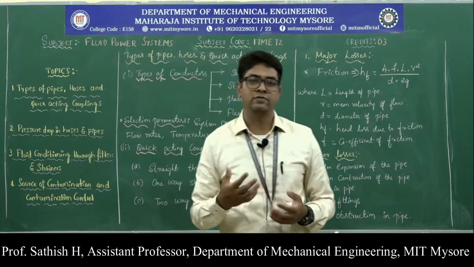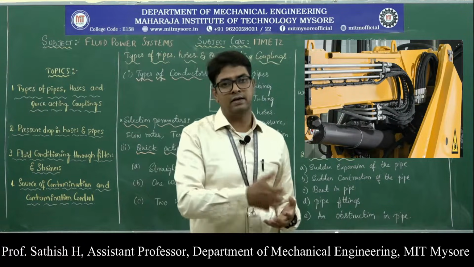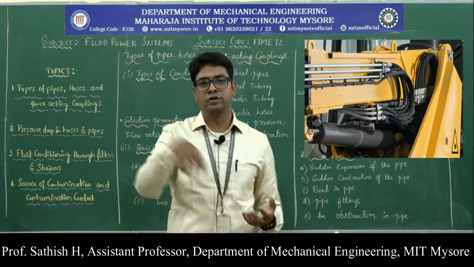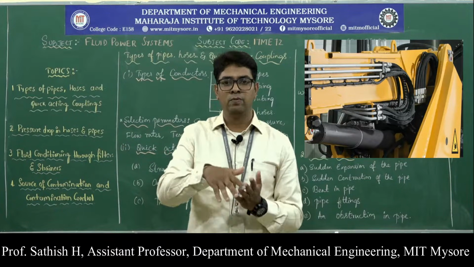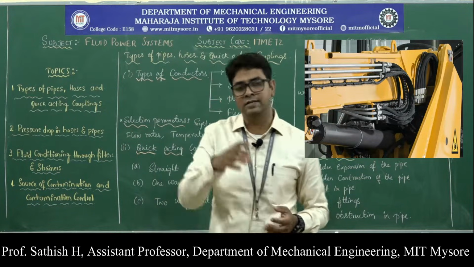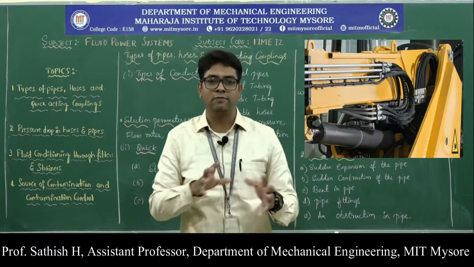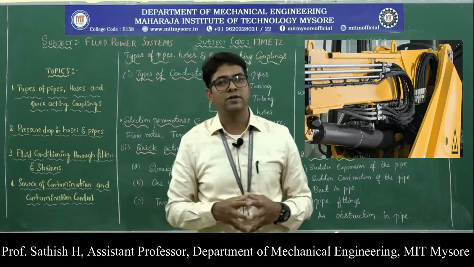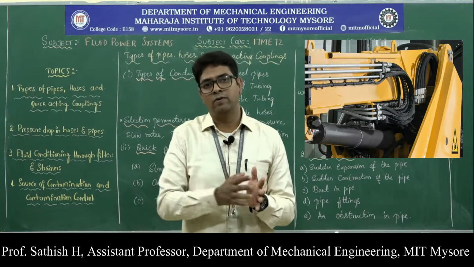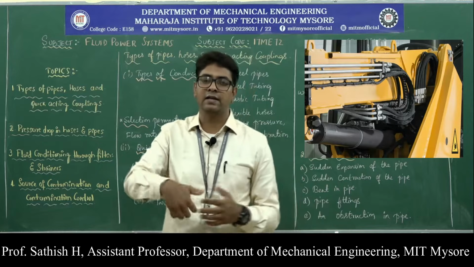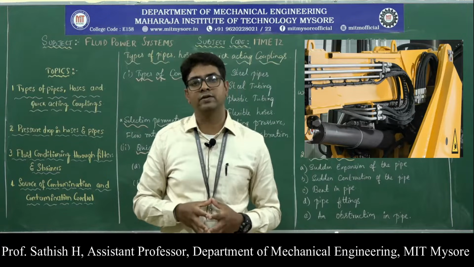For example, you might have seen an excavator or JCB. What a JCB does is dig material, probably sand, and put it into another place or load it into trucks. You might have seen that on the boom of this excavator you have piping systems. Normally those piping systems are hoses, the flexible hoses. Why? Because you have a cylinder and piston arrangement. The piston is moving to and fro in order to move the bucket, to take the material and put it into a different place. So in those cases we use these hoses.